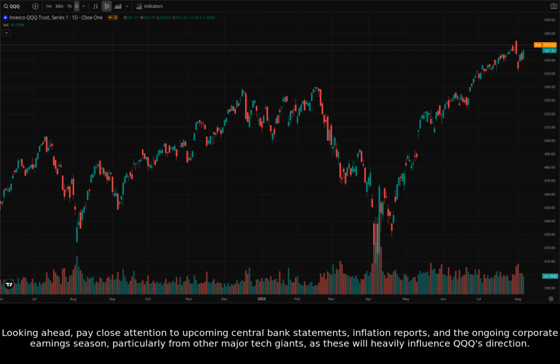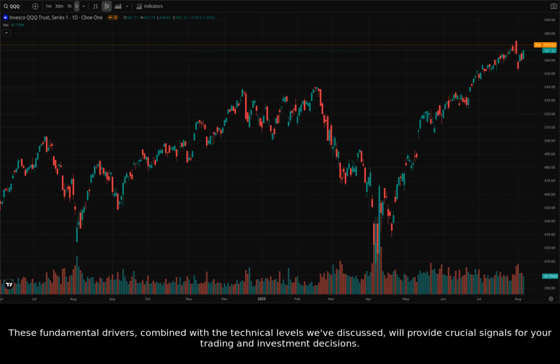Looking ahead, pay close attention to upcoming central bank statements, inflation reports, and the ongoing corporate earnings season, particularly from other major tech giants, as these will heavily influence QQQ's direction. These fundamental drivers, combined with the technical levels we've discussed, will provide crucial signals for your trading and investment decisions.